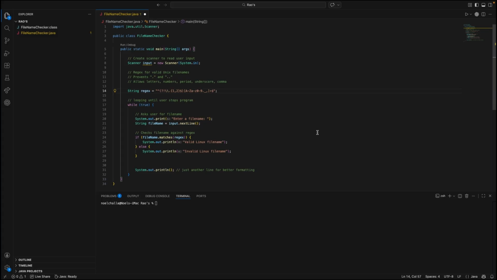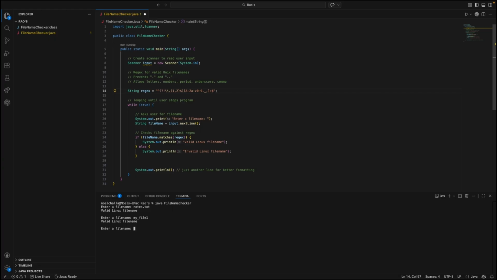So the first example is, let's run the code. The code prompts us to enter a file name. The first example that I will use is notes.txt, which is a valid Linux file name. I will use another valid example, which is myfile1, and it says valid Linux file name.